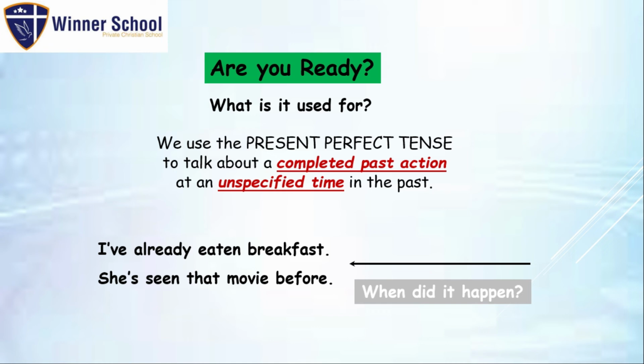It could have been breakfast at 6 a.m., 7 a.m., 8 a.m., 9 a.m. in the morning. She has seen that movie before. We don't know it. It could have been a week ago, 3 days ago, yesterday. But we don't know when she saw that movie.